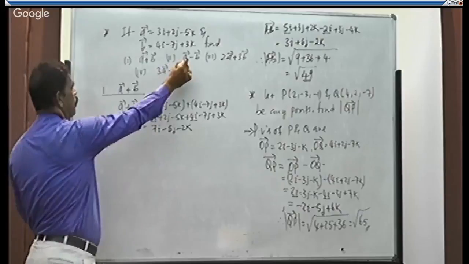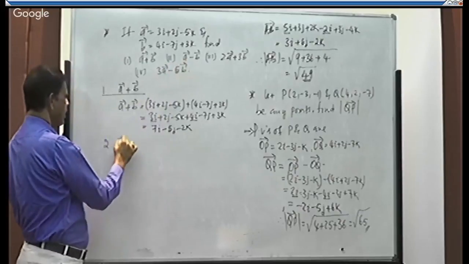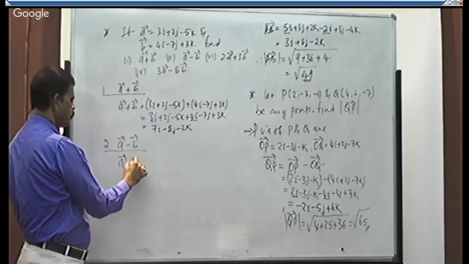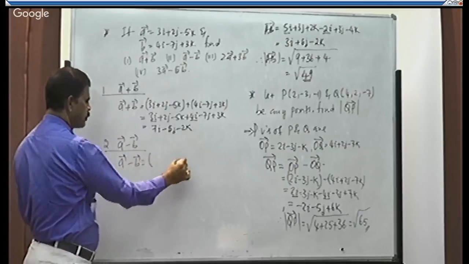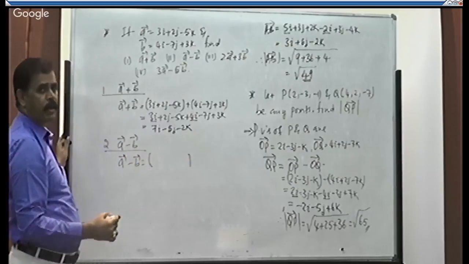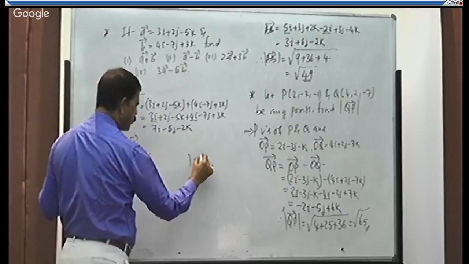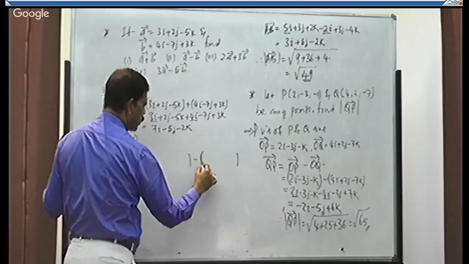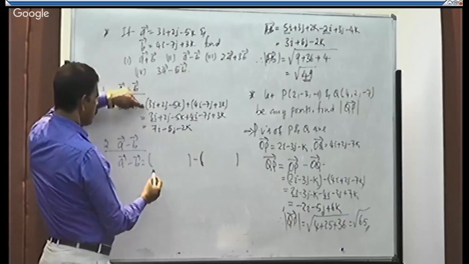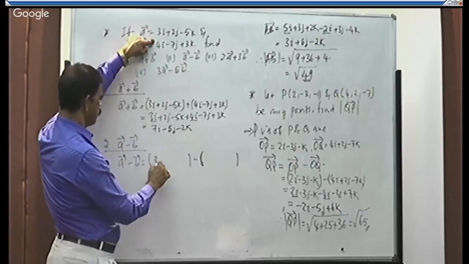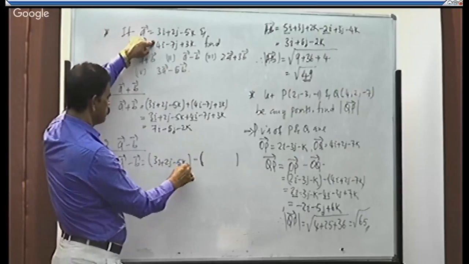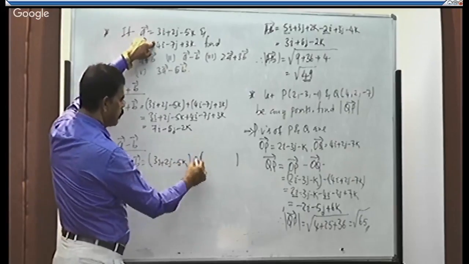Second one, what is the second expression? It is a minus b. So therefore a minus b is equal to, compulsorily you write it in bracket, otherwise it will be confused. If you are perfect, you can write directly also. See, a, what is a? 3i plus 2j minus 5k. If you don't put the bracket, what to do?